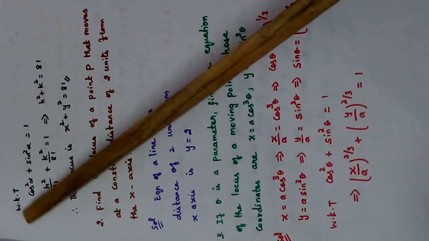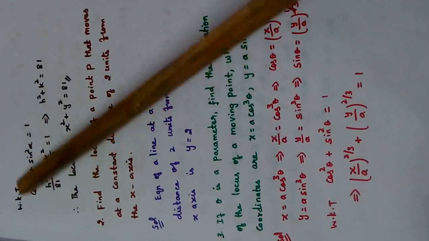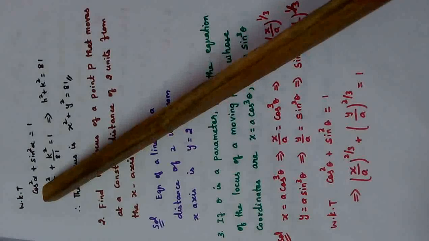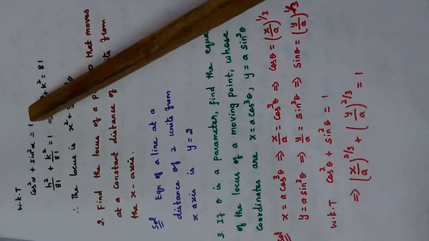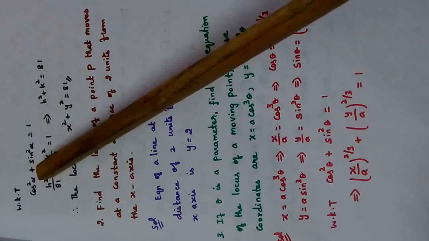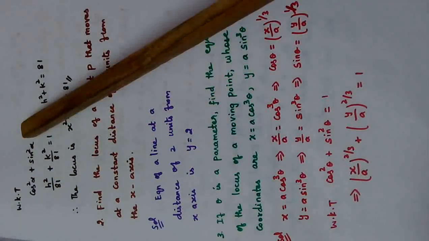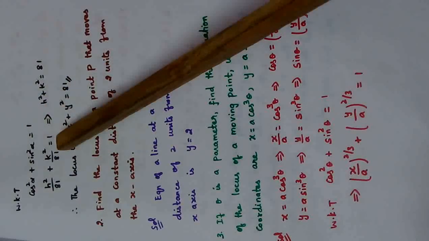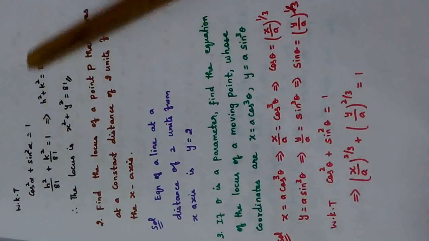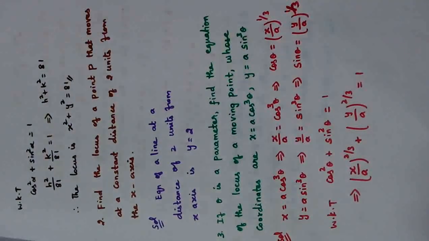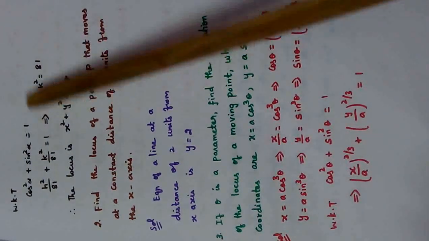So listen, we know that this is the formula in trigonometry: cos square alpha plus sin square alpha equal to 1. So cos alpha is h by 9, so squaring it, h square by 81. Sin alpha value is k by 9, squaring, k square by 81, equal to 1. Taking LCM, you will get this step, right? LCM is 81, so that will get cross multiplied. So this is the equation.